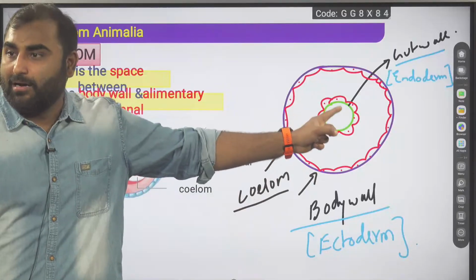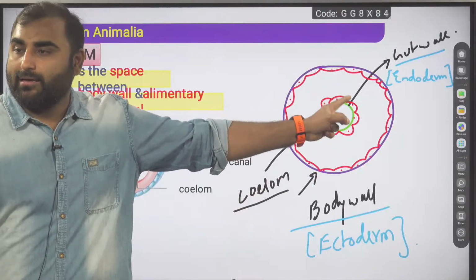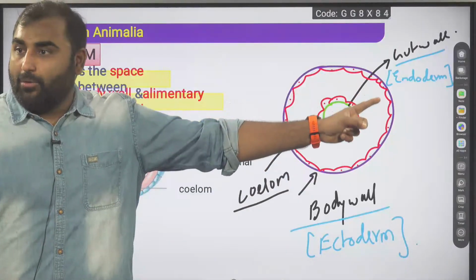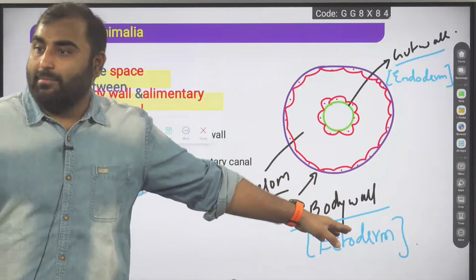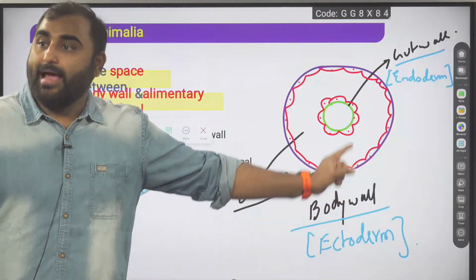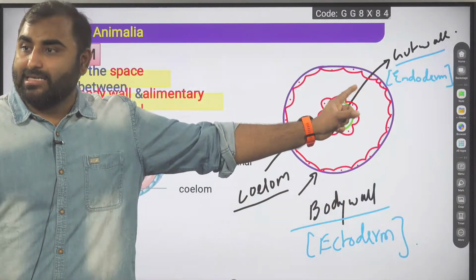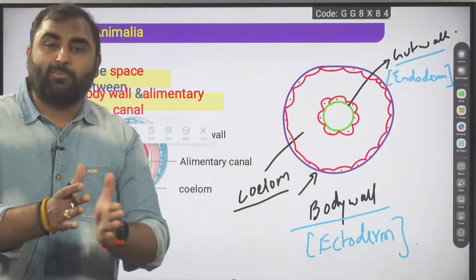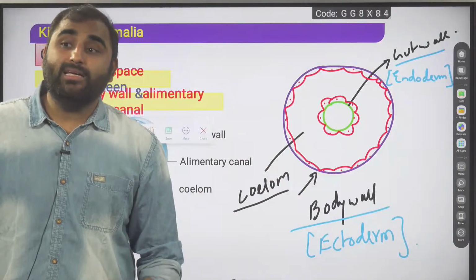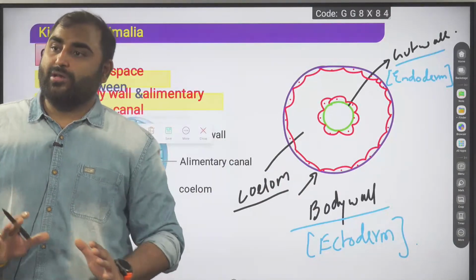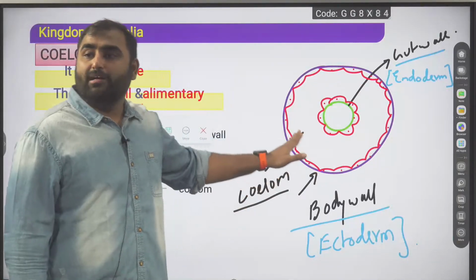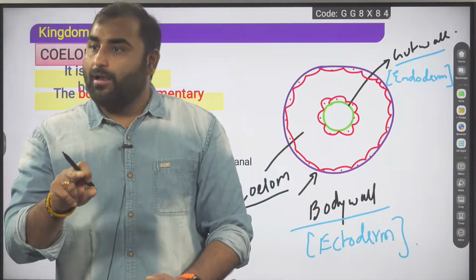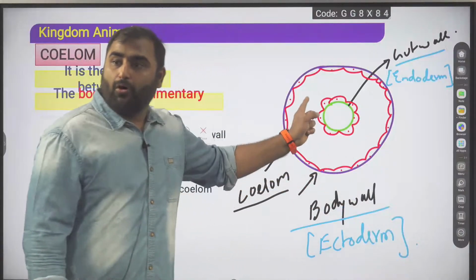So the green color lining is the gut wall, made by endoderm. The purple color outside ring is the body wall, made by ectoderm. And the body cavity, the coelom, is formed by splitting of the mesoderm. This whole space was filled with mesoderm. Then the mesoderm split, so one layer lined the body wall, another layer lined the gut wall,